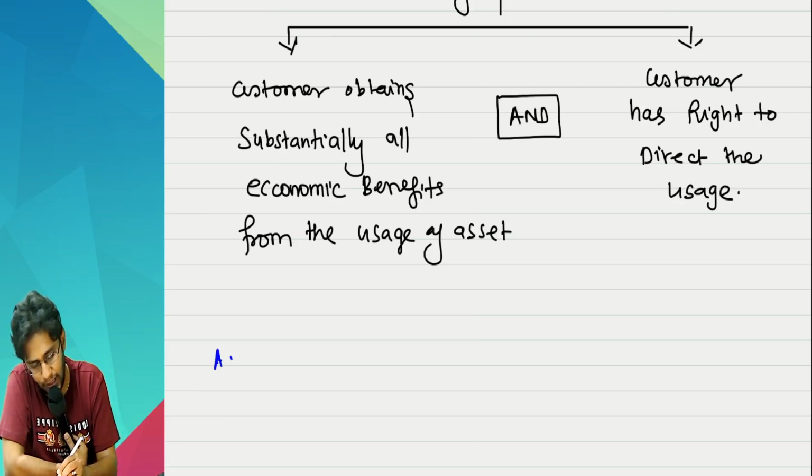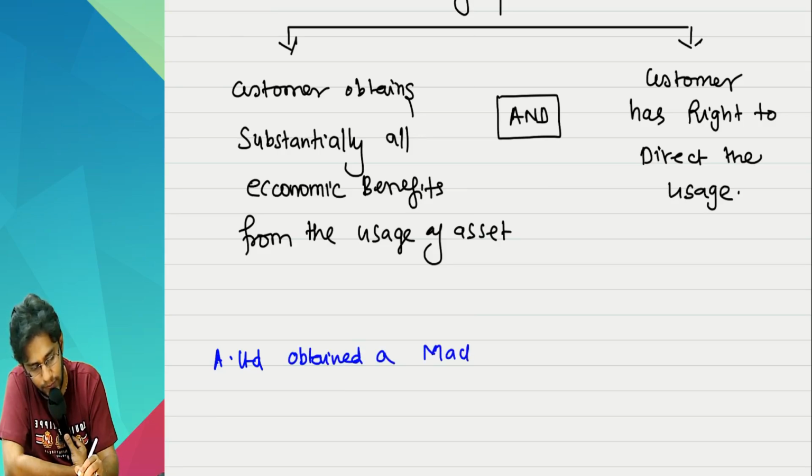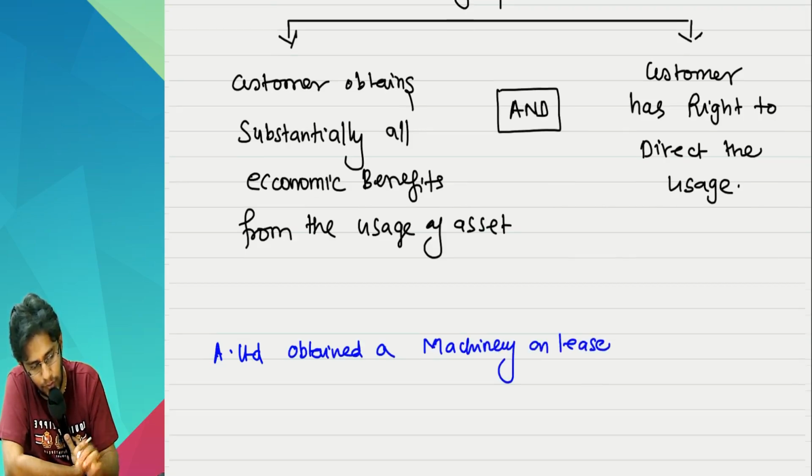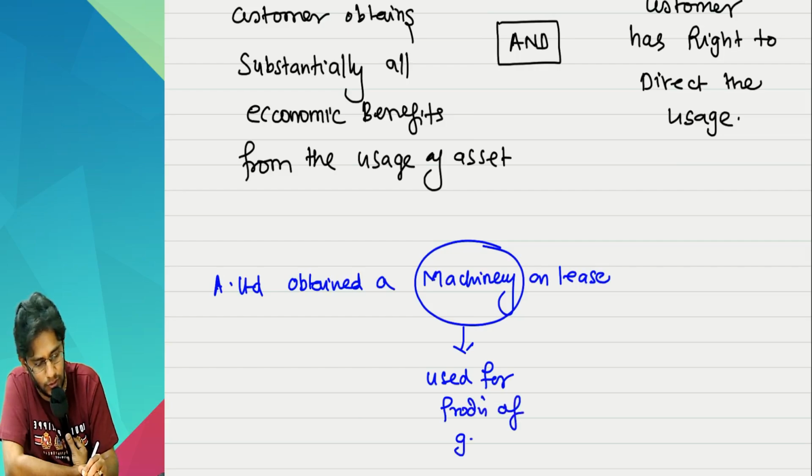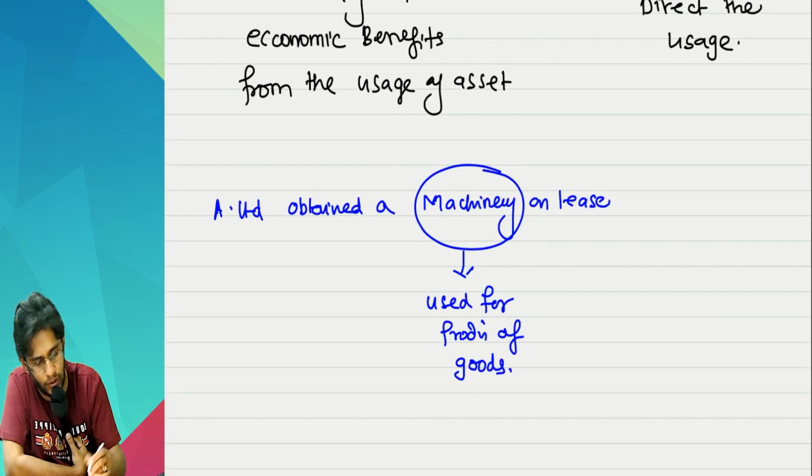Suppose, ma'am, A Limited obtained a machinery on lease. A particular machinery used for production of goods, and goods are sold.